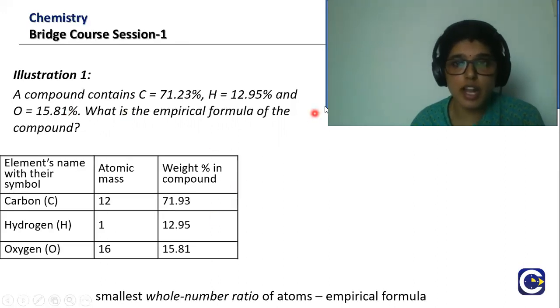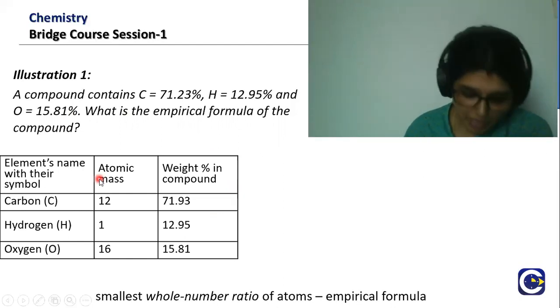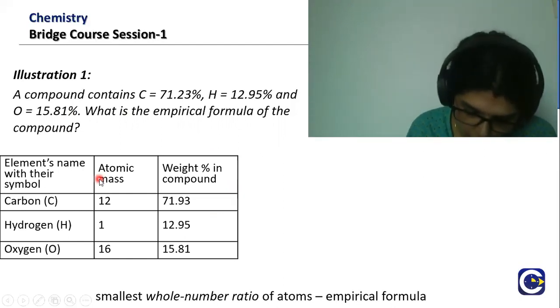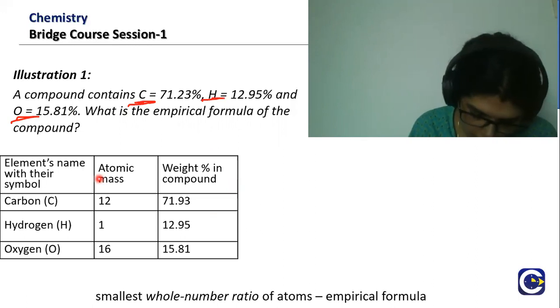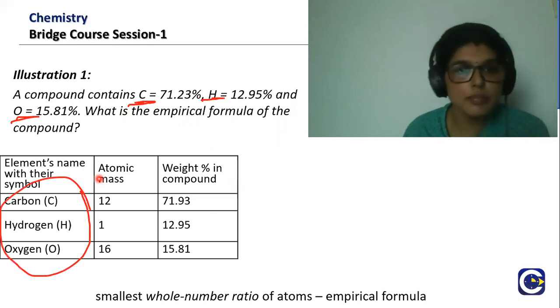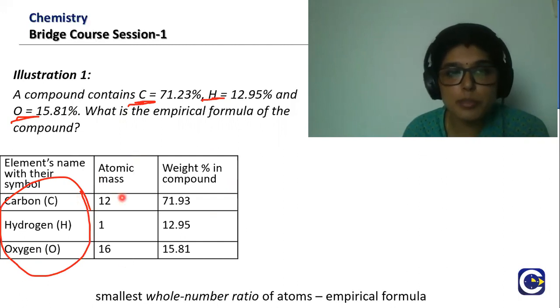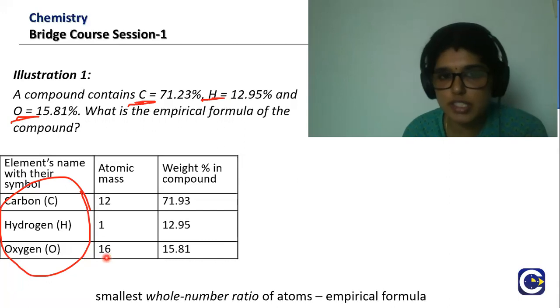So based on that, we write a table like this. What do we write? We write what the elements are. Carbon, hydrogen and oxygen are given, so I write carbon, hydrogen and oxygen. And then we know, based on the table, the atomic mass. For carbon it is 12, for hydrogen it is 1 and for oxygen it is 16.